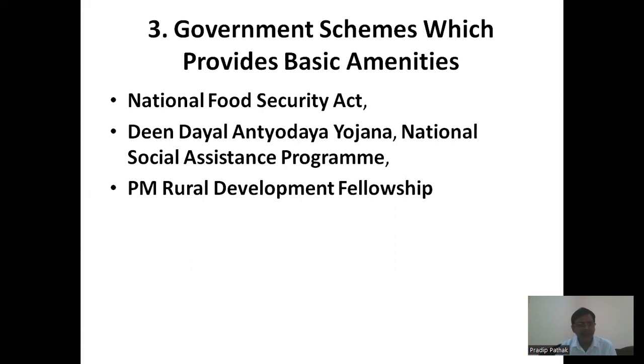The third one is government schemes which provide basic amenities. These are some of the schemes like the National Food Security Act. Everybody must get food irrespective of whether or not they are capable of acquiring it. The next one is Deen Dayal Antyodaya Yojana and the National Social Assistance Program, in which the people at the last point of society are also taken care of. And then there is the PM Rural Development Fellowship, which caters to the requirements of the rural society of the country.